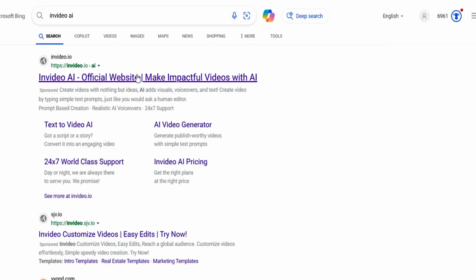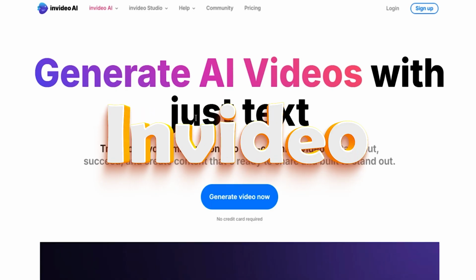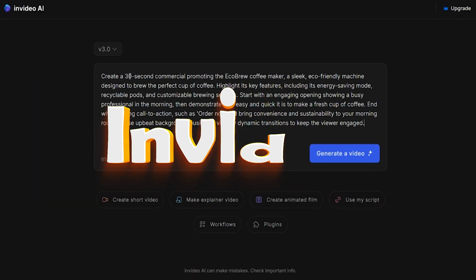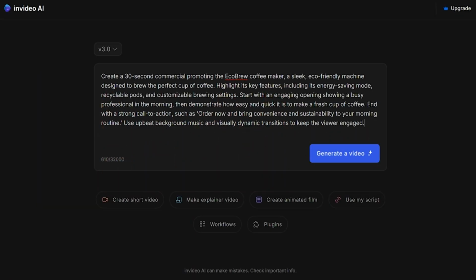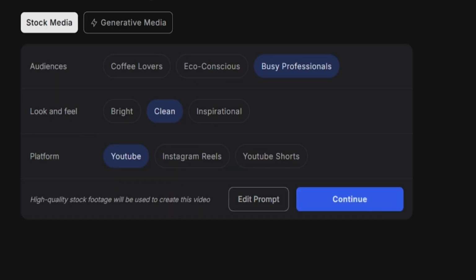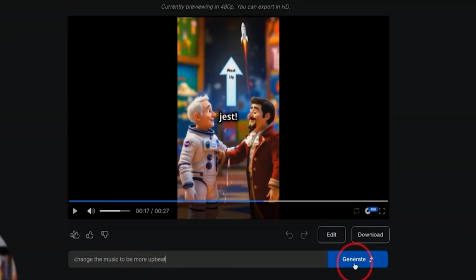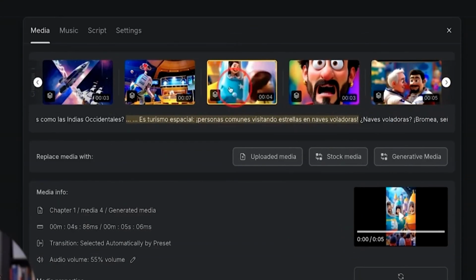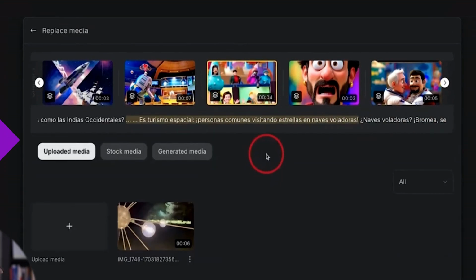Another super useful AI video generator is Invideo. It can create the entire video production process based on your video title or prompt. You can also add a video link or a website URL, and it will generate a script, voiceover, and a fully produced video based on your input. It also adds music, subtitles, and transitions. Plus, you can easily edit and modify any segment of the video as needed.